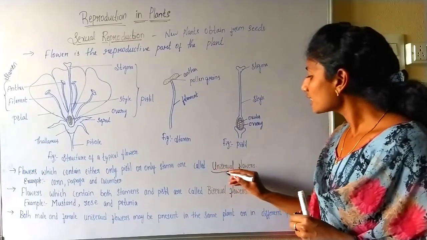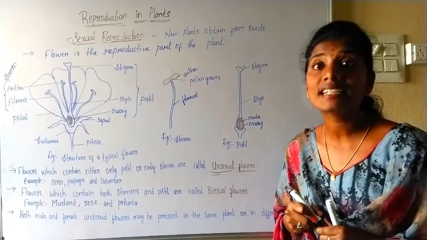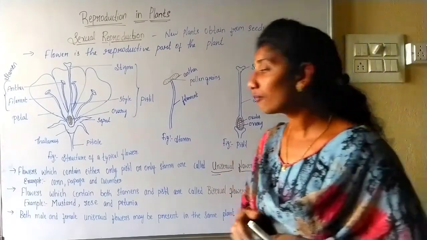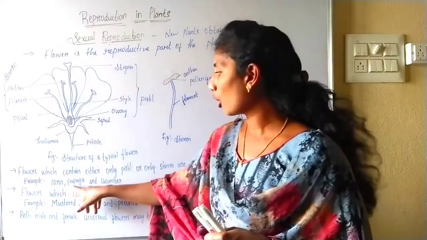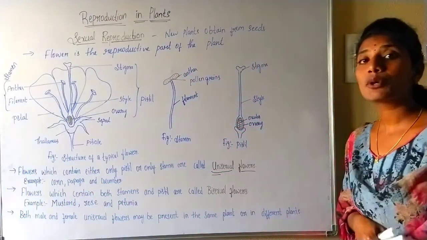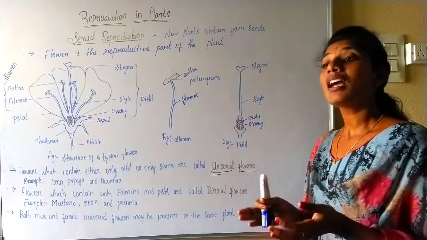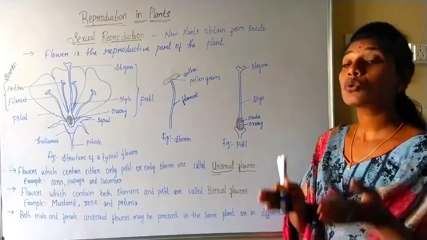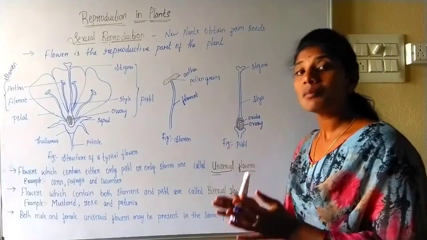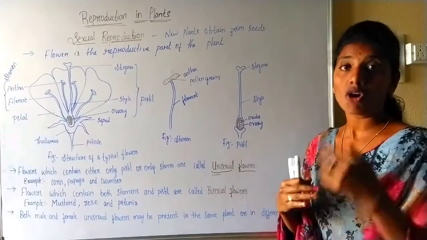When a flower possesses either a pistil or a stamen, we call it a unisexual flower. So what does uni mean here? Single. What are the examples of unisexual flowers? Plants like corn, papaya, cucumber and watermelon produce unisexual flowers. That means there will be plants which possess only male flowers, or plants which possess male and female flowers separately on the same plant.